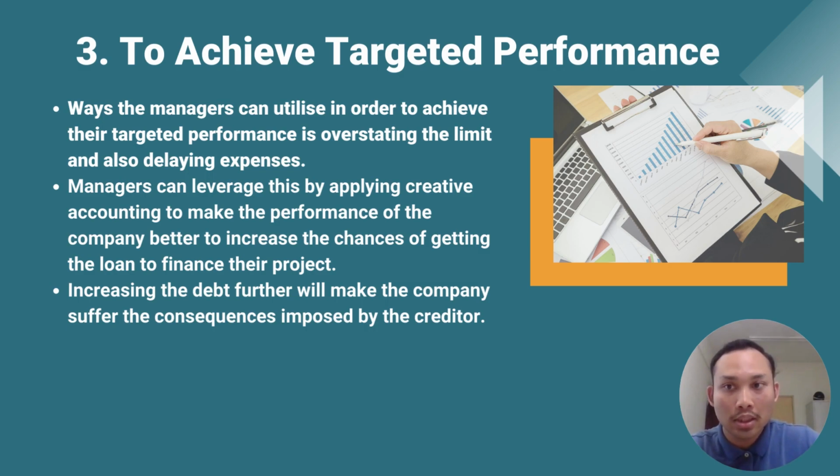For example, the company needs to operate with a certain debt to asset ratio. Increasing the debt further will make the company suffer the consequences imposed by the creditor, such as the need to pay back the loan on the spot or legal action taken against them.